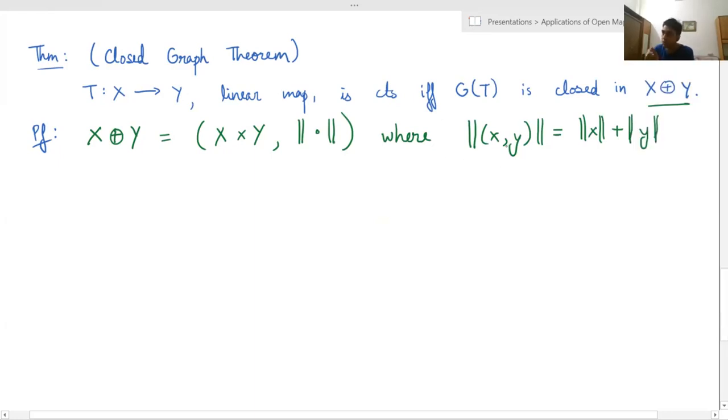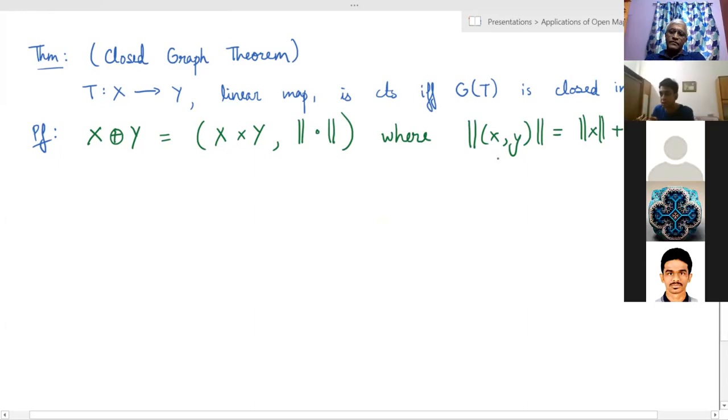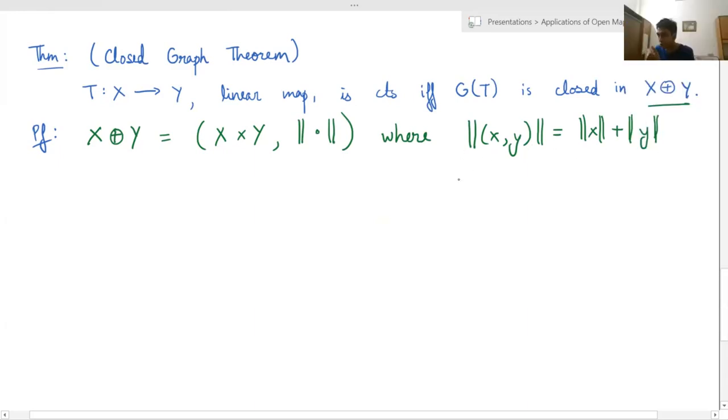This is similar to metric spaces, where we define the metric on the Cartesian product by taking the sum of both distances. The first thing we need to prove is that the projections are continuous, which follows directly from the theory of metric spaces, because when you define the distance to be the sum of coordinate-wise distances, which is exactly the metric this norm will induce, you get continuous projections. I'll just write this in brackets: the projection onto x and the projection onto y are continuous.